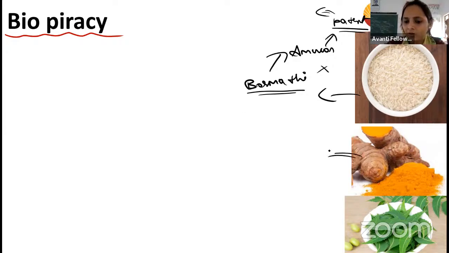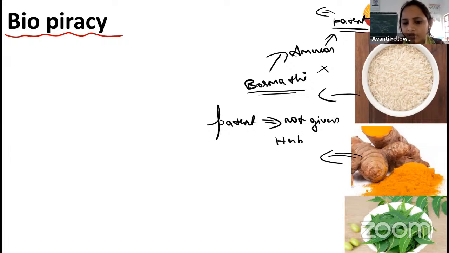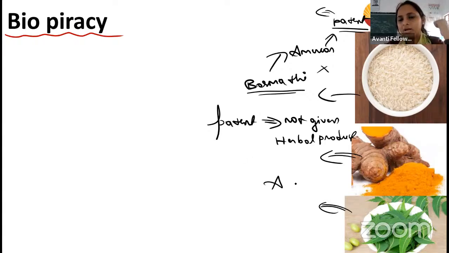The second thing is turmeric. Turmeric has antibiotic and herbal properties, right? Some companies tried to make a patent of that, but that is also not possible because a patent is not given to a herbal product. And also neem. Neem has antibiotic and medicinal properties. Some company tried to patent that too, but it also failed because it is a herbal product.